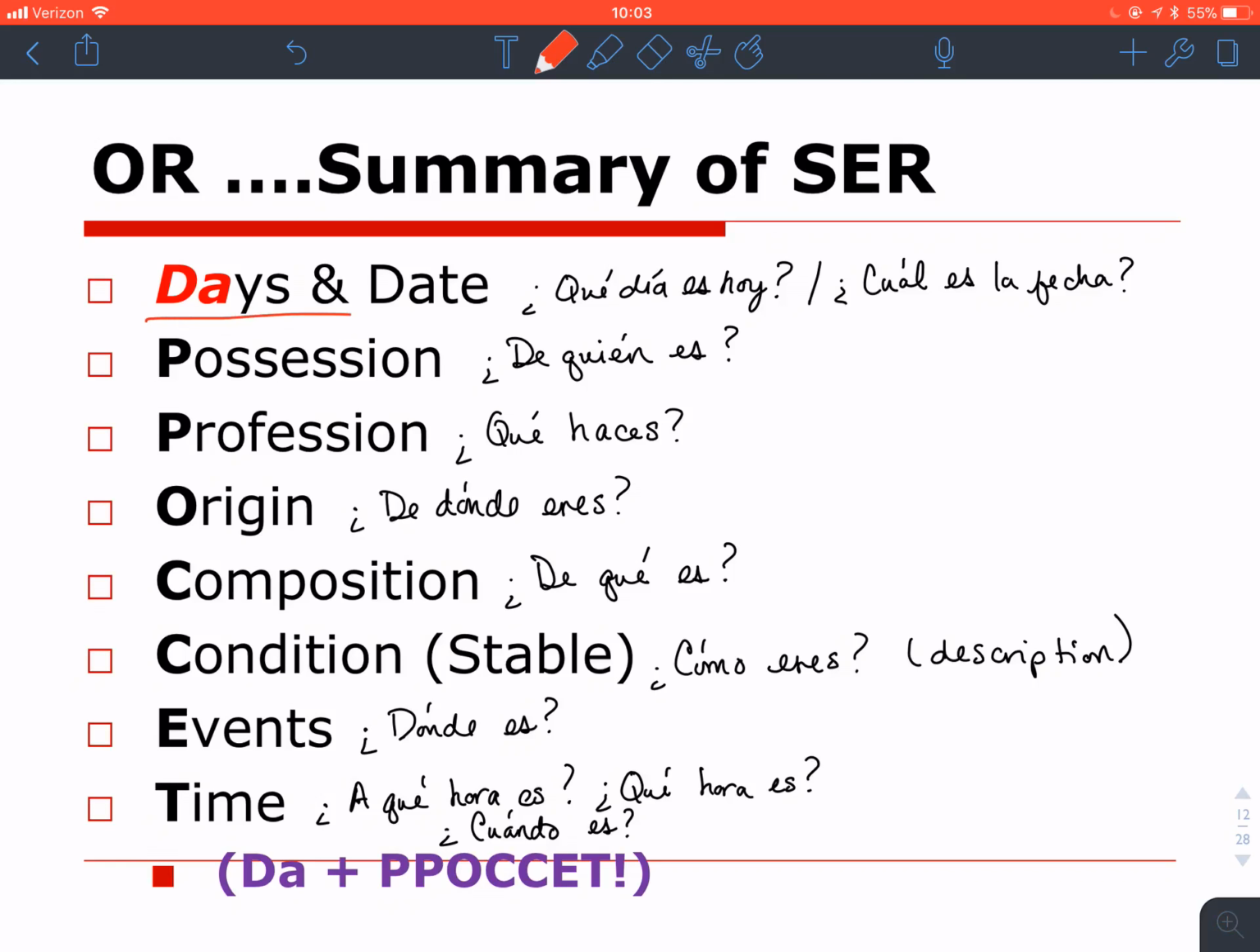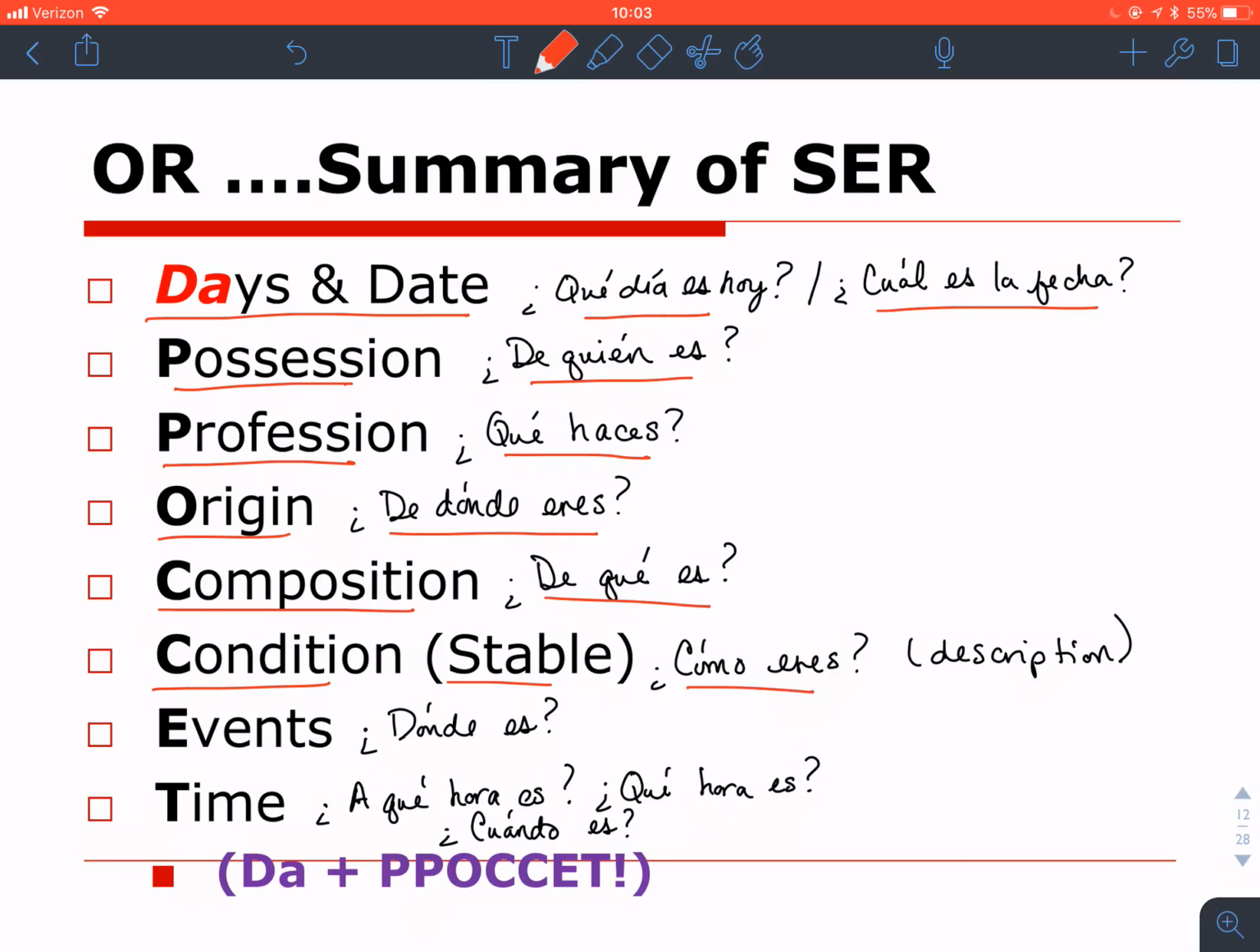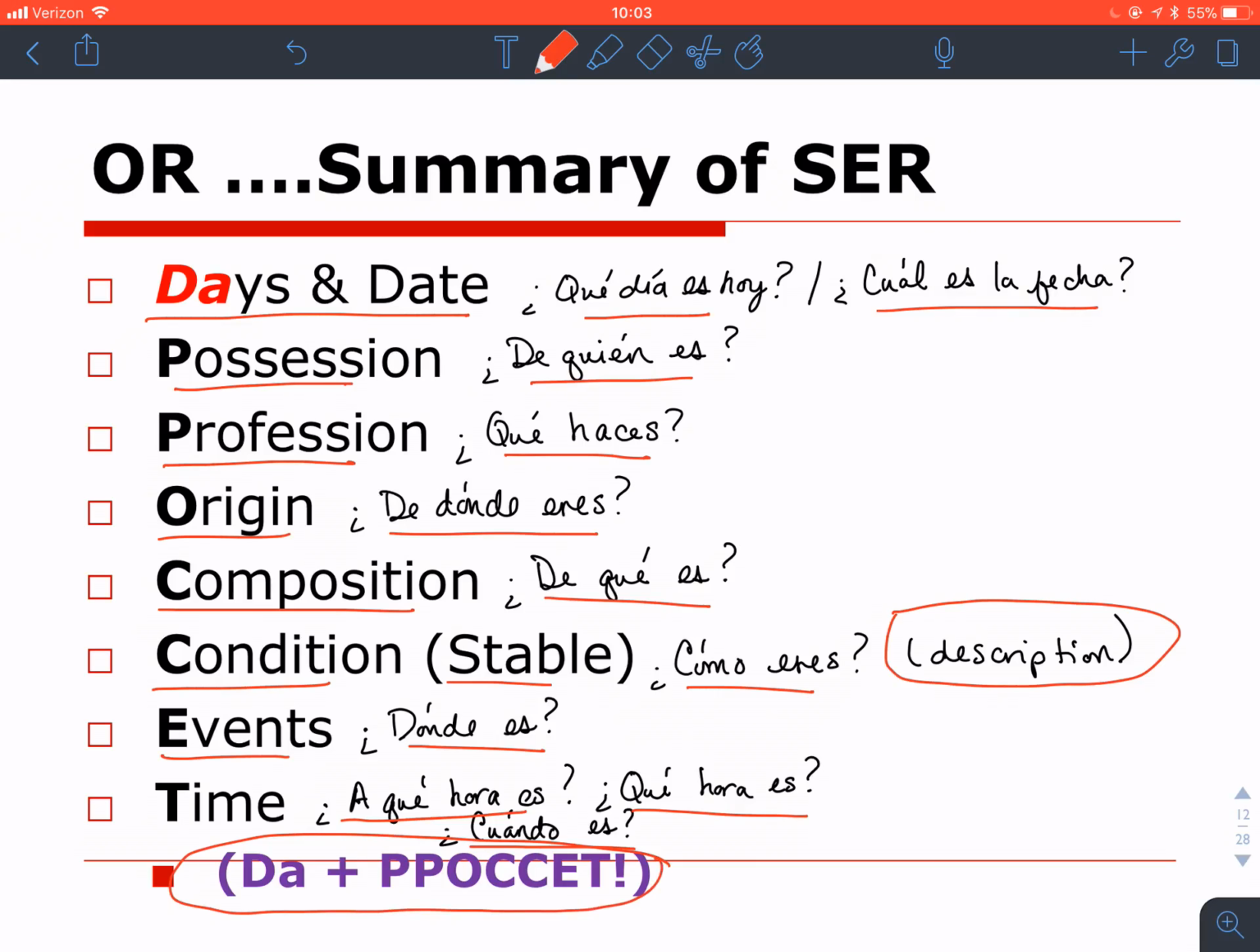So I have days and dates: ¿Qué día es hoy? ¿Cuál es la fecha? I have possession: ¿De quién es? I have profession: ¿Qué haces? or ¿Cuál es tu profesión? I have origin: ¿De dónde eres? Composition: ¿De qué es? Condition that is stable: ¿Cómo eres? Which is really just an identifying description. Events: ¿Dónde es? And time: ¿A qué hora es? ¿Qué hora es? Or ¿cuándo es? And so I've just expanded this mnemonic to call it the POCKET.